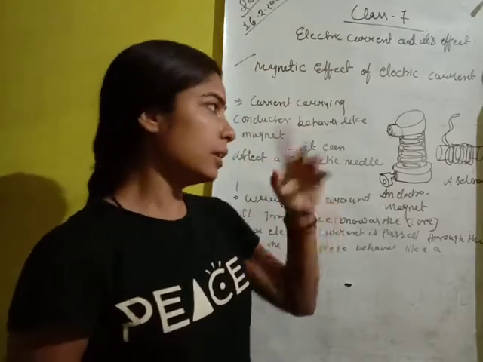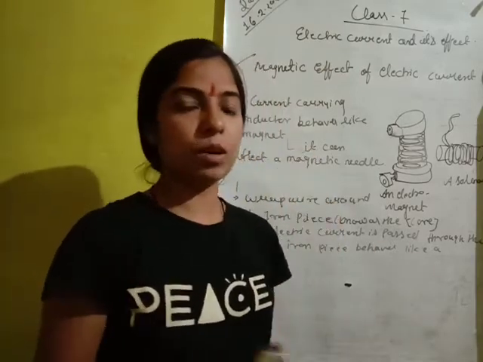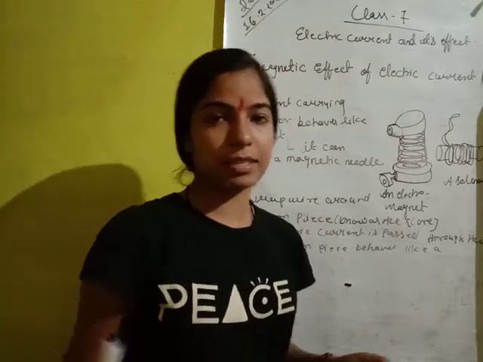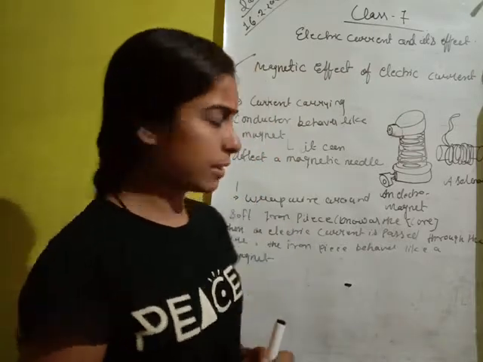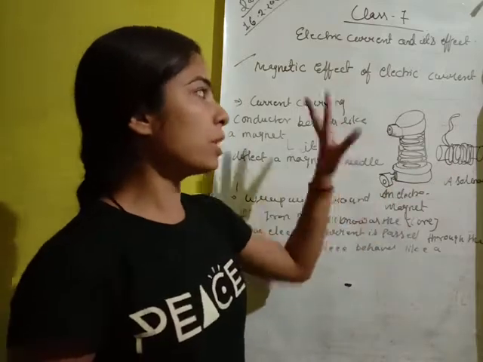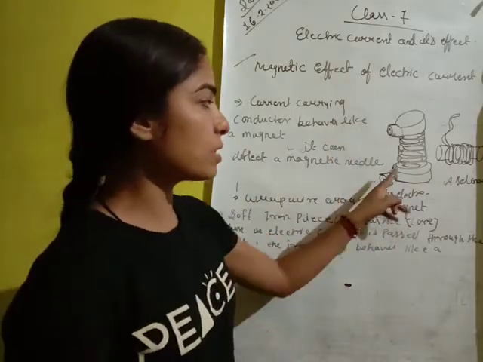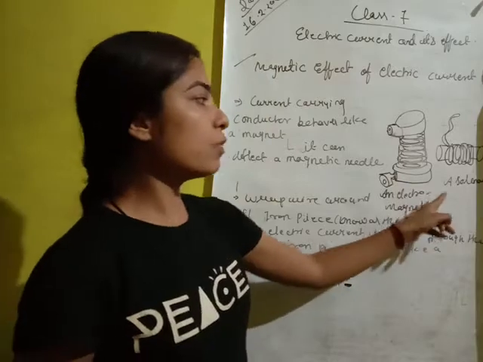What is this? You know, an activity is also given. There is a compass. The compass is deflected when it comes in contact with electric current. Now the two things you have to know in this topic: the first one is what an electromagnet is, and the second one is a solenoid.